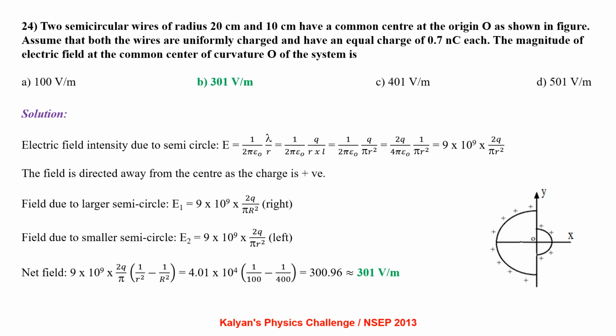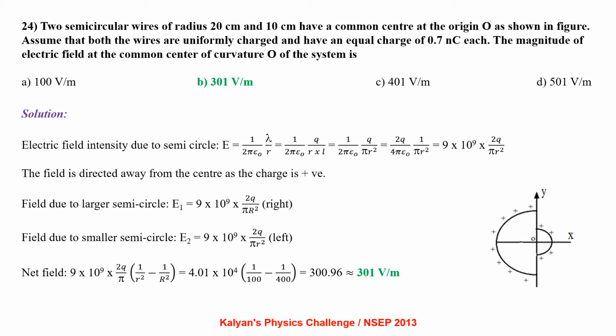Two semicircular wires of radius 20 cm and 10 cm have a common center at the origin O as shown in figure. Assume that both the wires are uniformly charged and have an equal charge of 0.7 nanocoulomb each. The magnitude of electric field at the common center of curvature O of the system is?